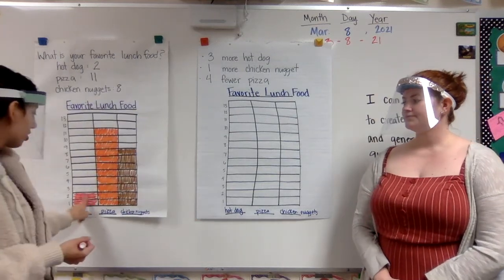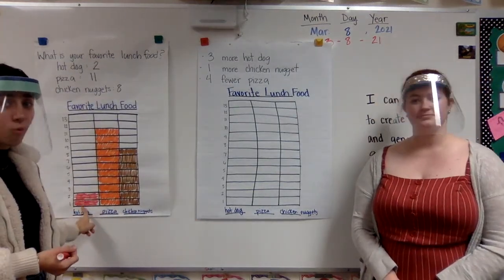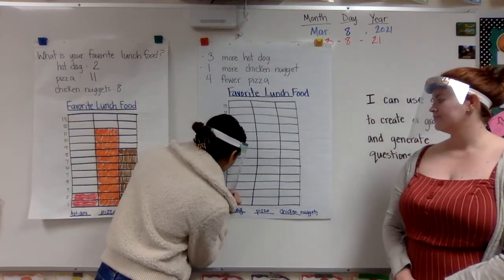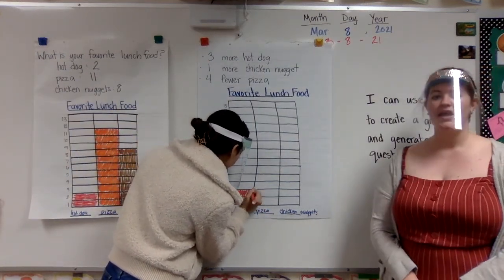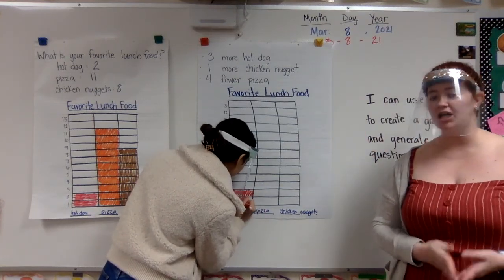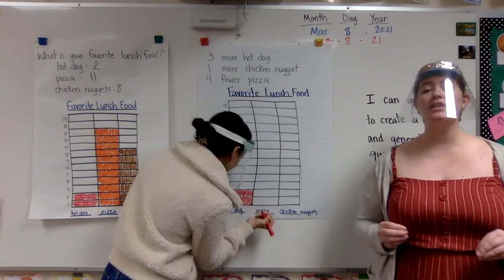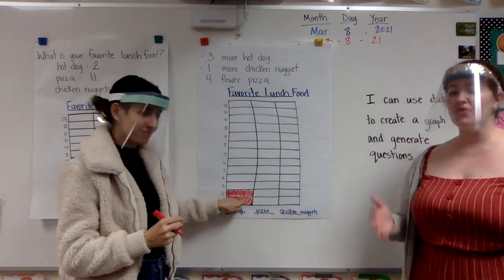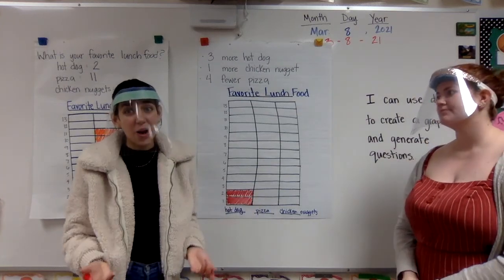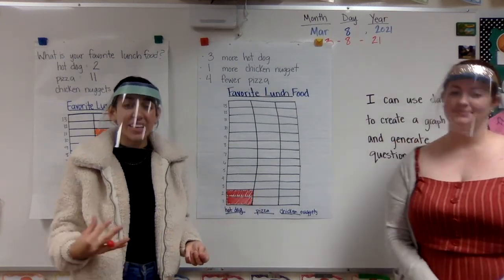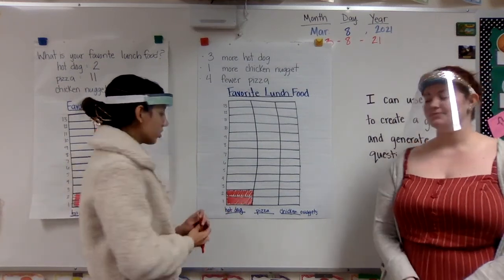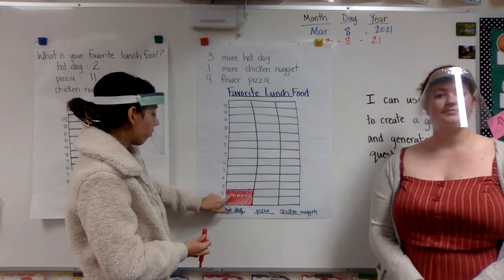So I didn't get rid of the 2 people who voted for hot dog before. I added more. So I have my 2 original people. And Miss Lestico is going to pick one color for the entire hot dog column. And she's coloring in the box all the way. That's right. I'm not just making one tiny little scribble mark because we know that we want to see our data really clearly. And in order to do that, we have to color in the whole box. So I have my 2 original people who voted for hot dog.